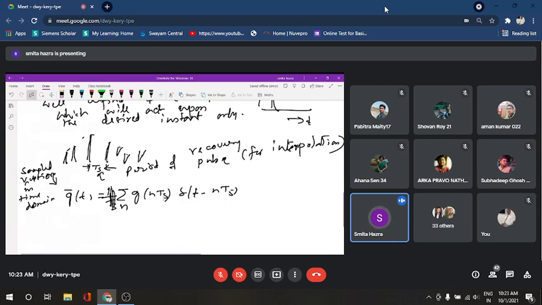If we apply this, let us see what happens. When we apply p of t over this g bar of t, suppose the recovered signal after application of p of t upon g bar of t,